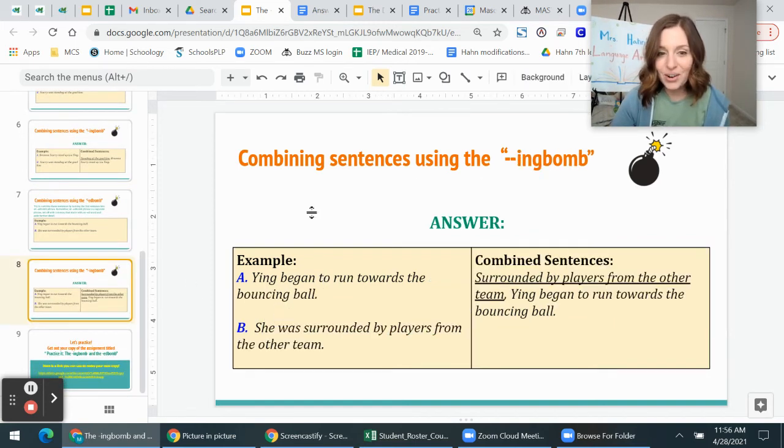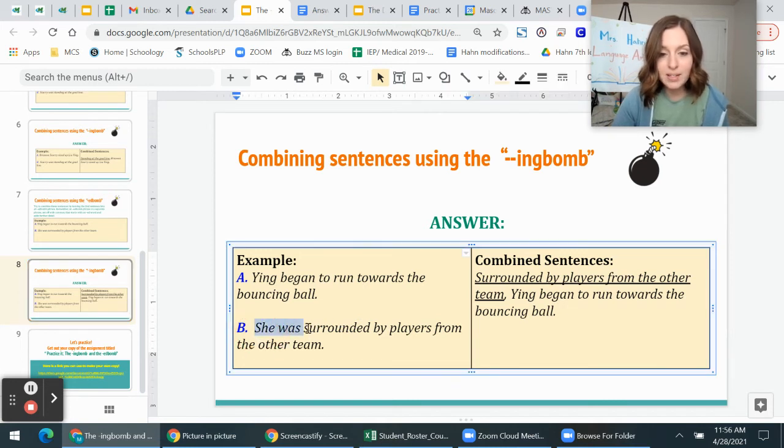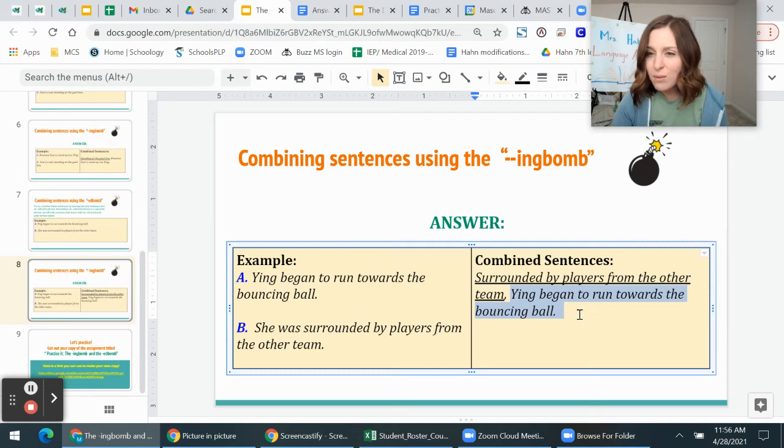Okay, here's our answer. So Ying began to run towards the bouncing ball. She was surrounded by players from the other team. I got rid of she was, and I started my sentence right here with the ed-bomb, with the ed word. Surrounded by players from the other team, comma, Ying began to run towards the bouncing ball. Now I have a more interesting, more complex sentence with imagery in it instead of two short, choppy sentences.